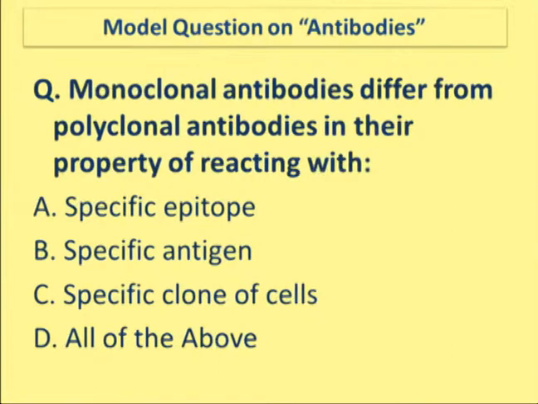Monoclonal antibodies are derived from a single clone of B cells and bind to a specific epitope on an antigen. Whereas polyclonal antibodies are derived from different clones of B cells, and all these epitopes are present on the same antigen.